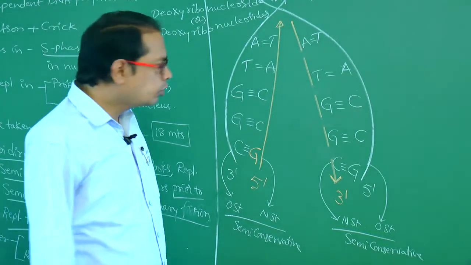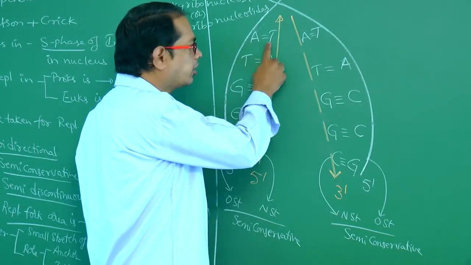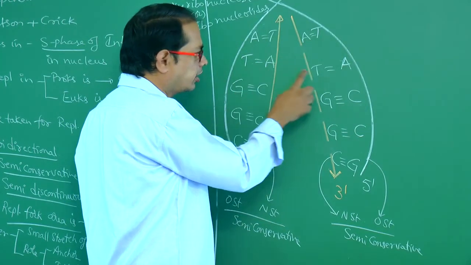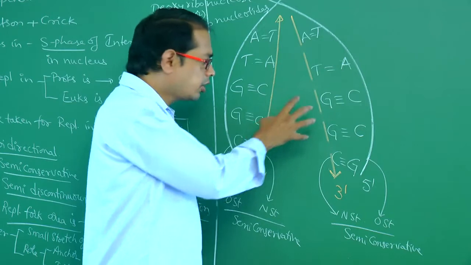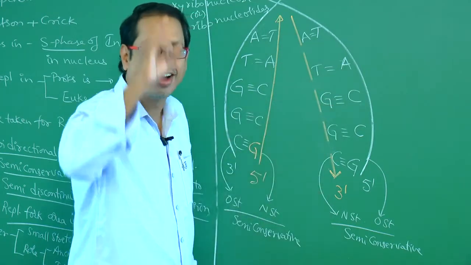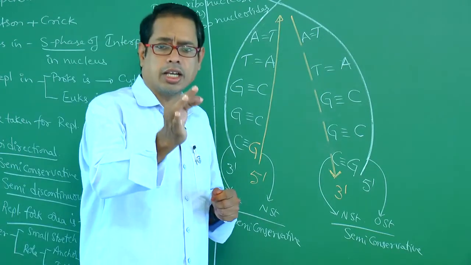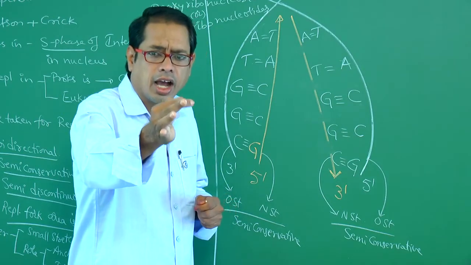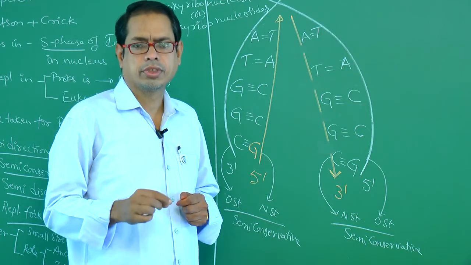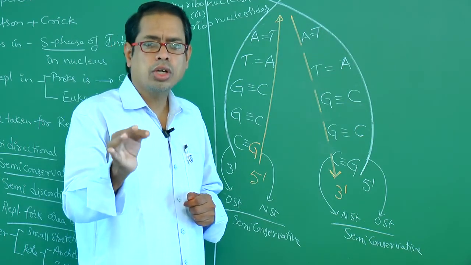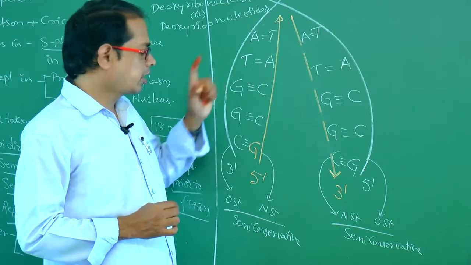Will those two daughter DNA molecules be identical or not identical? Look here: AT, TA, GC, GC. That means the DNA sequences in the two daughter DNA molecules are also identical. So the points we have to remember: the sequence in the parental DNA and the daughter DNA are identical, true. The sequences in the two daughter DNAs are identical, true. You have to remember that.